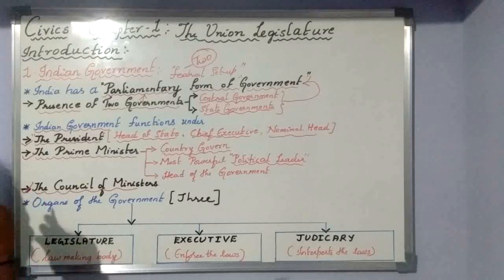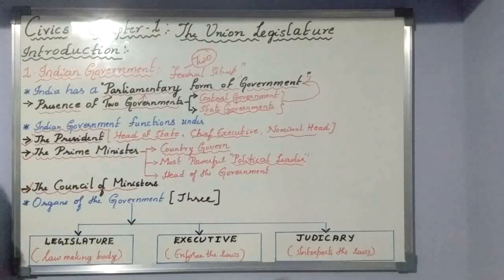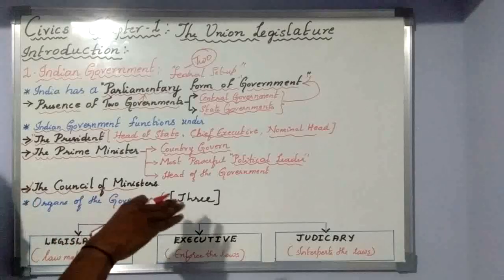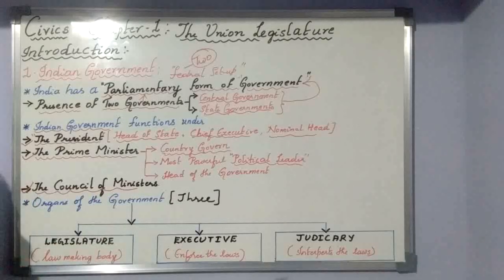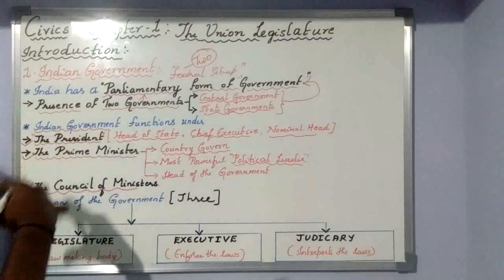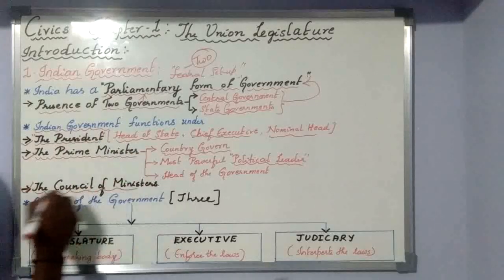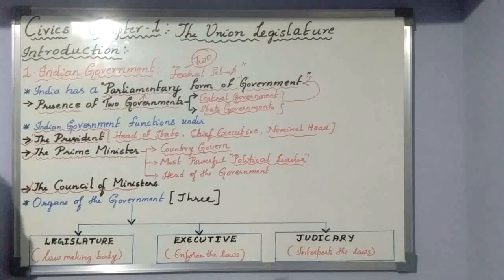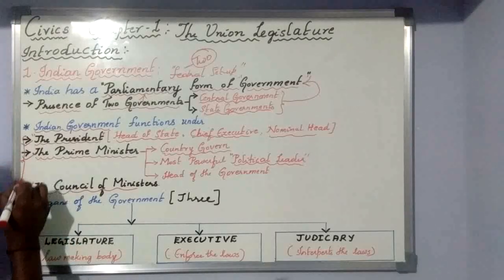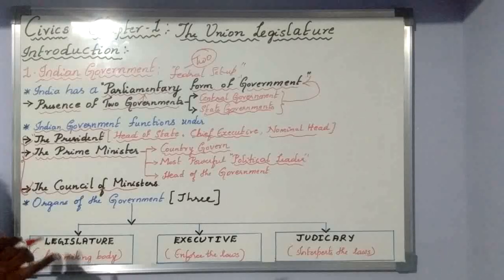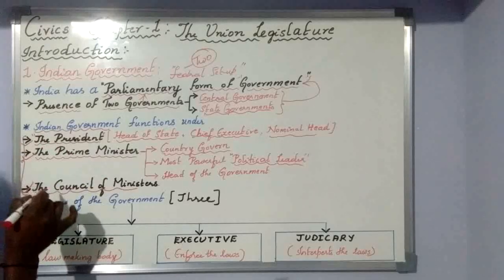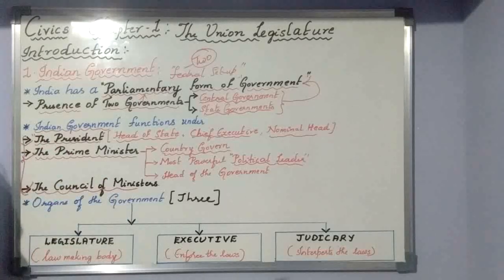The first group is cabinet ministers. The second group is ministers of state. The third group is deputy ministers. These people join together and make one body, that is the Council of Ministers. So our Indian government will function under these three leaders: the President, the Prime Minister, and the Council of Ministers. That we should know.